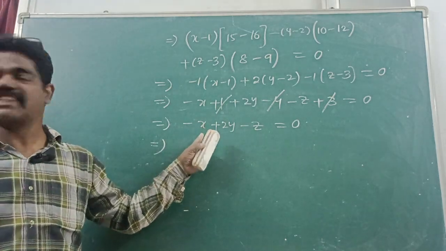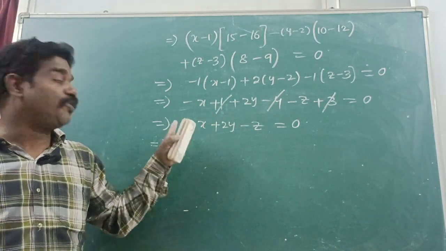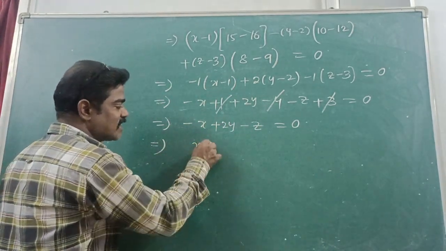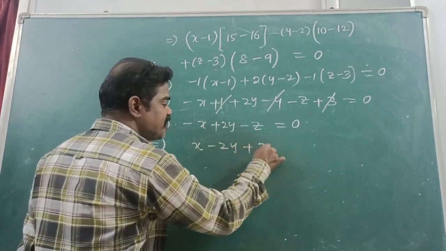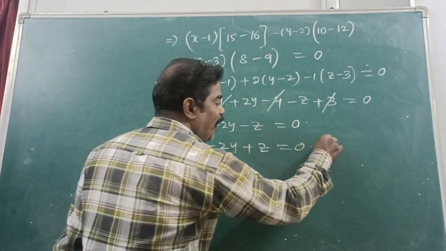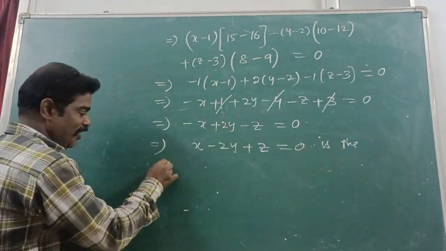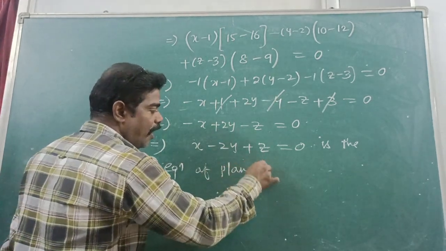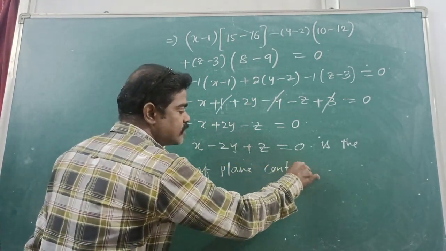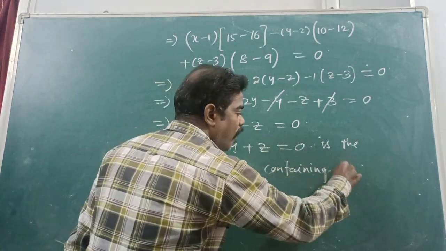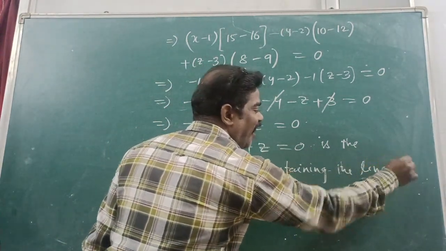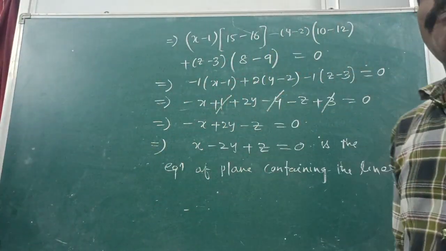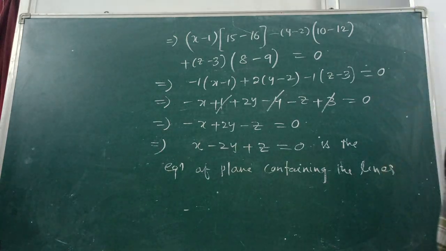For the first variable x, take minus common outside. Taking that side, you are getting x minus 2y plus z is equal to 0, which is the equation of the plane containing the lines. Have you understood? This is the coplanarity of the given lines.